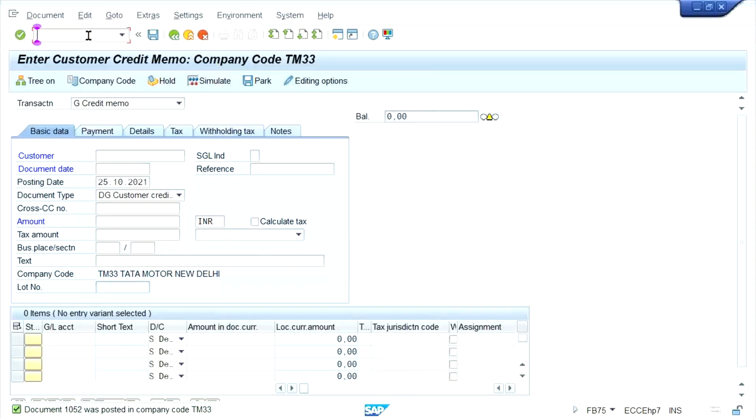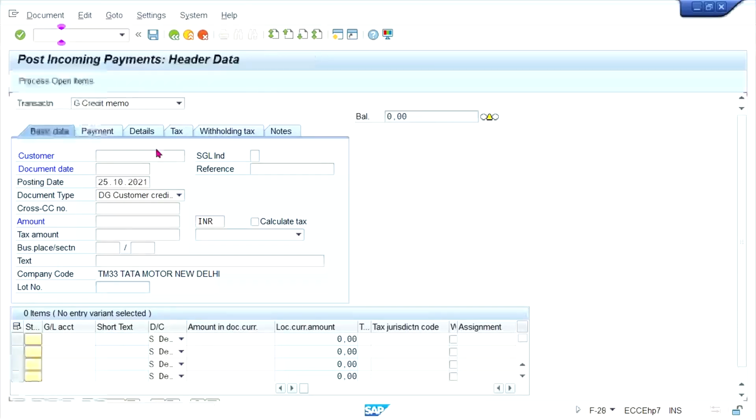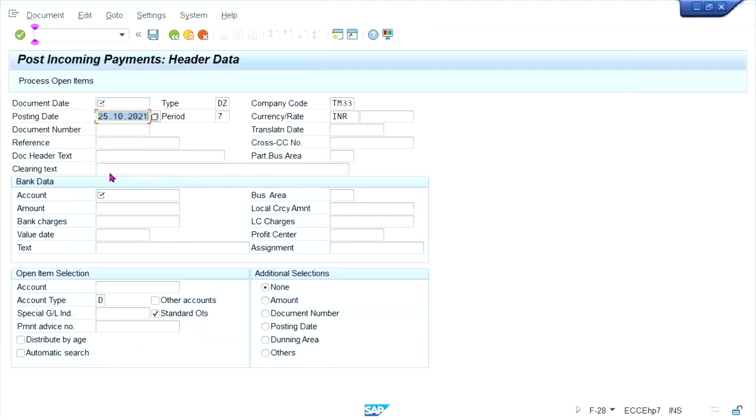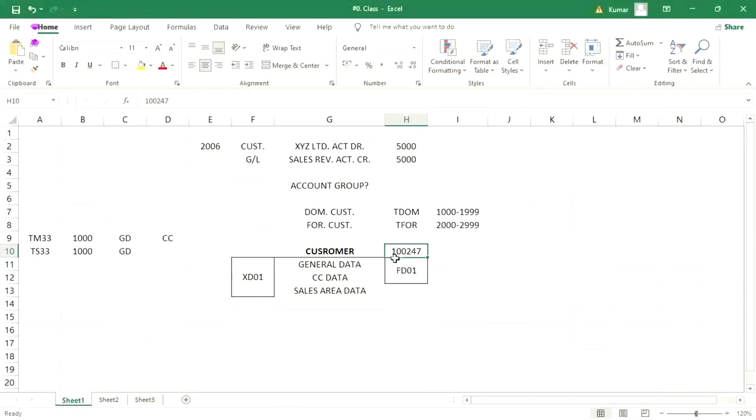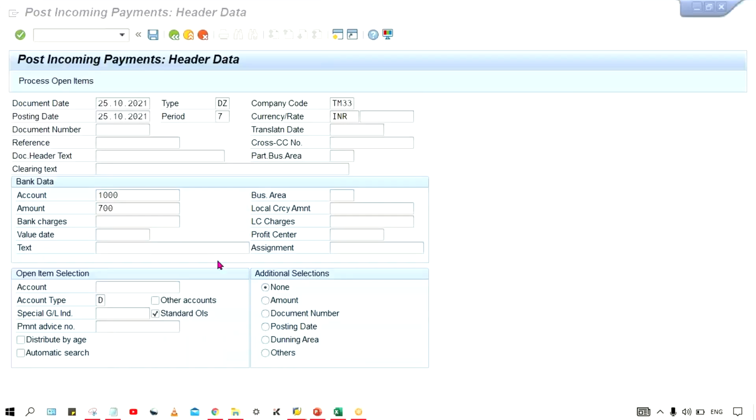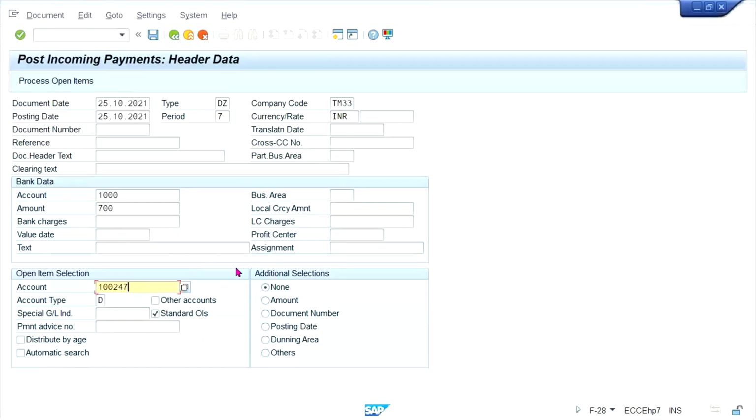Right. And then finally we are going to post the payment, once we receive the payment. DZ document type comes by default. Here for your bank account we can give the bank GL. And how much amount, guys? The amount is 700 only we are going to receive, because 300 worth of credit memo, in the sense of return, is already made by the customer. So this is pretty simple, guys. Just like accounts payable, which we have seen earlier, right? The configuration steps and everything are the same. The only thing is the transaction codes are different.